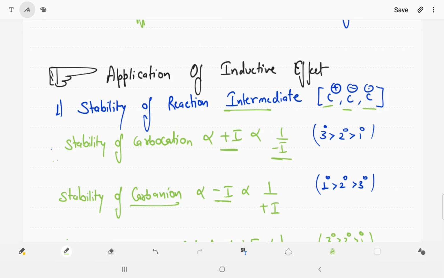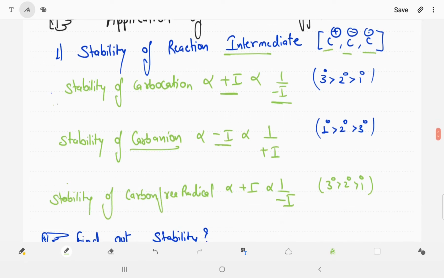Carbocation stability increases with the plus I effect, carbon free radical stability also increases with the plus I effect. Carbanion stability increases with the minus I effect, and carbocation and carbon free radical stability decrease with the minus I effect, and carbanion stability decreases in the presence of plus I effect.